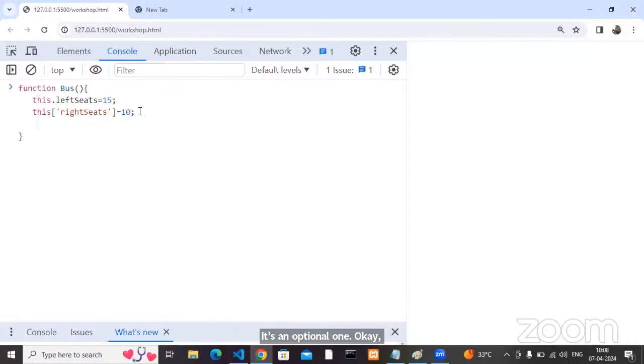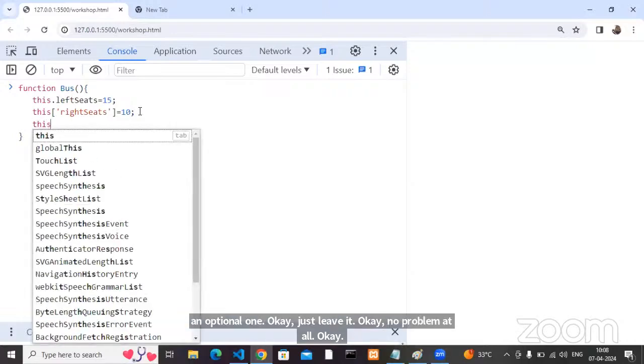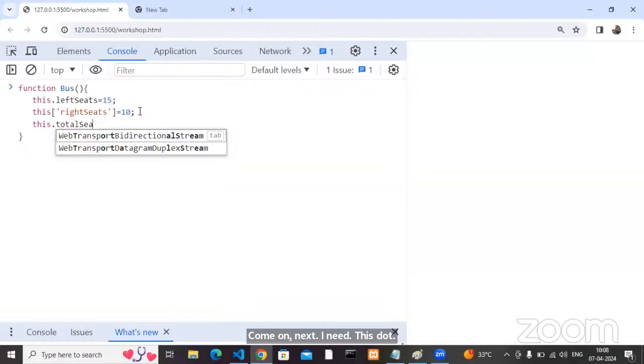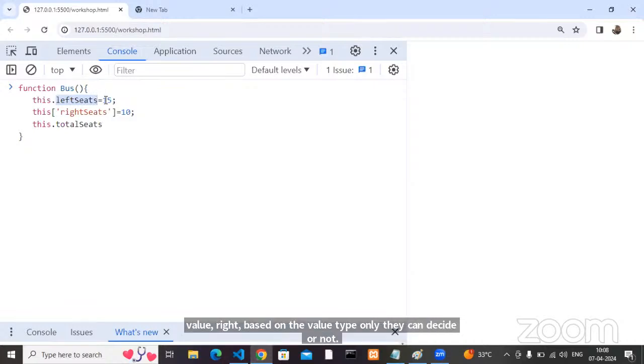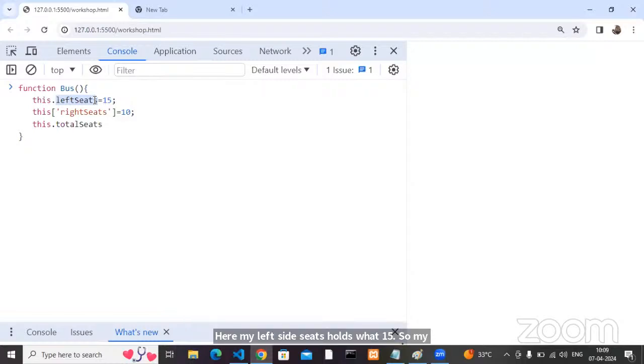Next, I need this dot total seats. My question is very simple. Can anyone tell me, for the left side seats, what is the type? How can we decide a variable's type? In JavaScript, there is no type for the variables. We can decide based on the value the variable holds, right? Here, my left side seats holds 15. So 15 is which type? It's a number. So I can say my left seats is a number. My right side seats is 10, also a number.